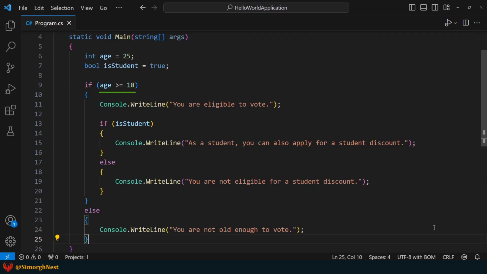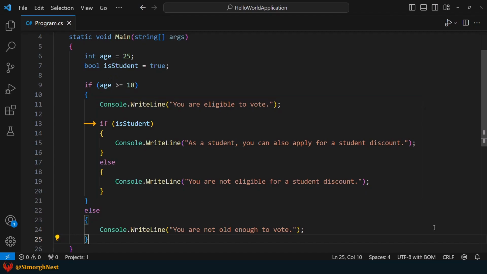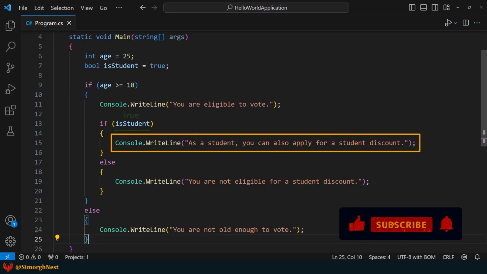Since 25 is greater than 18, the condition evaluates to true, and the code inside the if block will be executed. Next, we have another nested if statement. It checks if the student is true. In this case, the student is indeed true, so the condition evaluates to true and the code inside the nested if block will be executed.